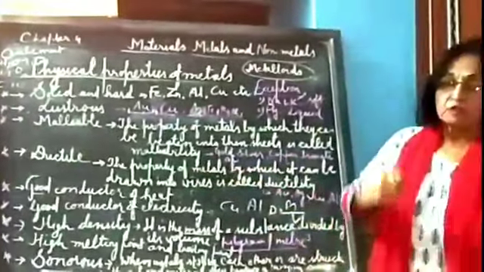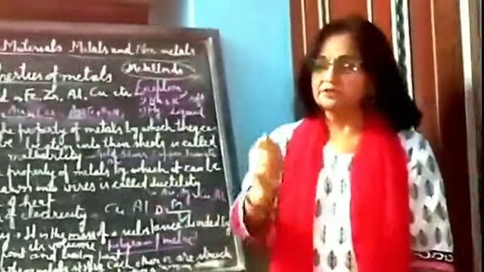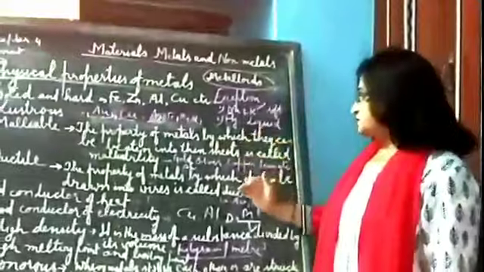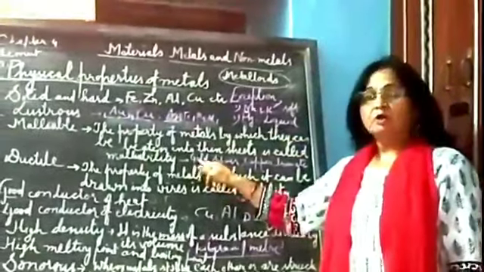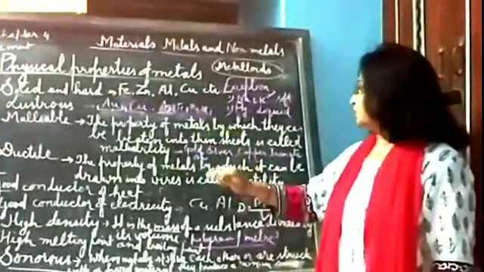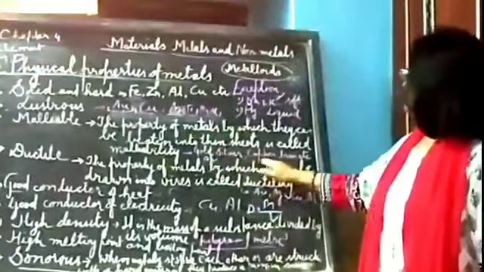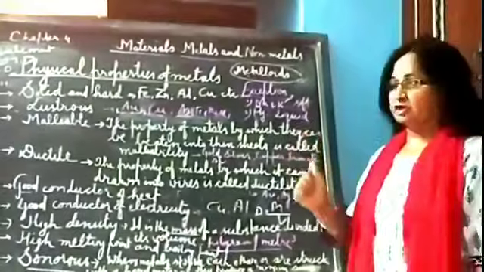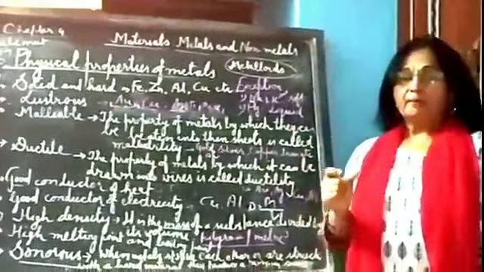Means if we beat them repeatedly with a hammer, they will change into different sheets. That's why we are able to wear so many gold ornaments. Because they are malleable in nature, like silver, copper, iron. You have seen goldsmith and blacksmith.